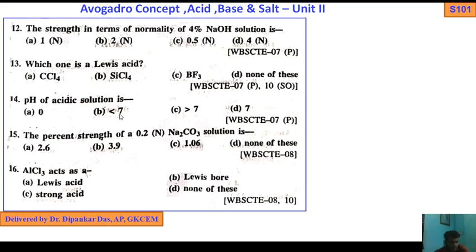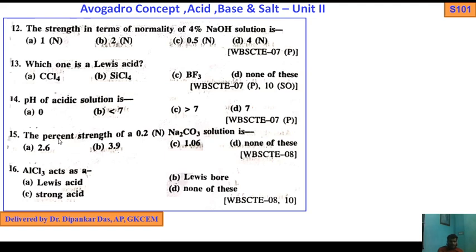pH of acidic solution. This is a very simple question: 0 to 14 at 25 degrees centigrade, or 0 to 13 at 80 degrees centigrade. I have discussed the pH scale range. So the pH of an acidic solution is 0, less than 7, greater than 7, or 7.